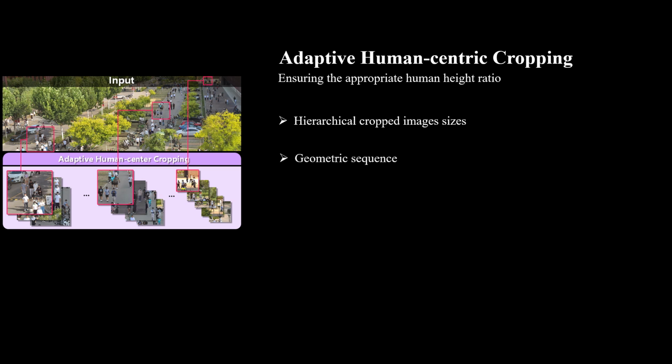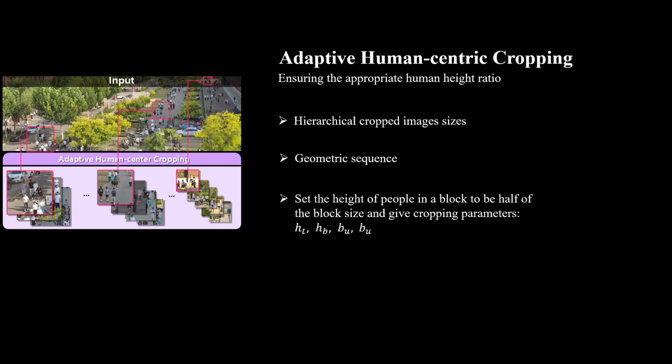Heuristically, we use a geometric sequence to simulate the hierarchical change. We set the height of people in a block to be half of the block size and give the cropped parameters. The partition problem is converted into a search problem.